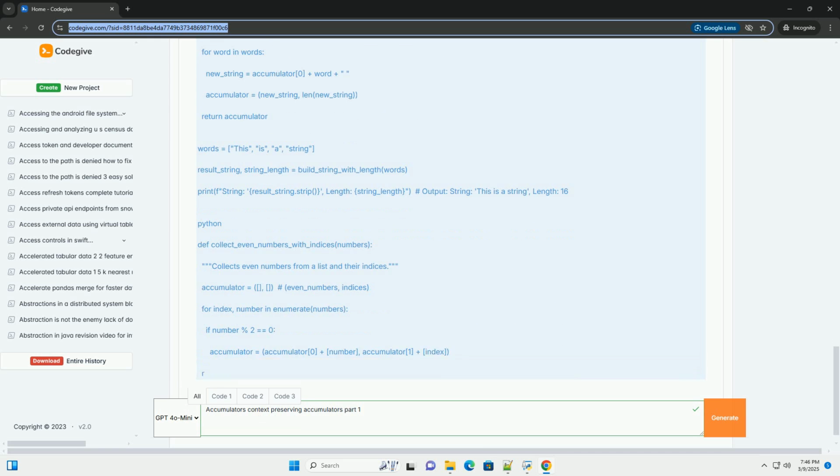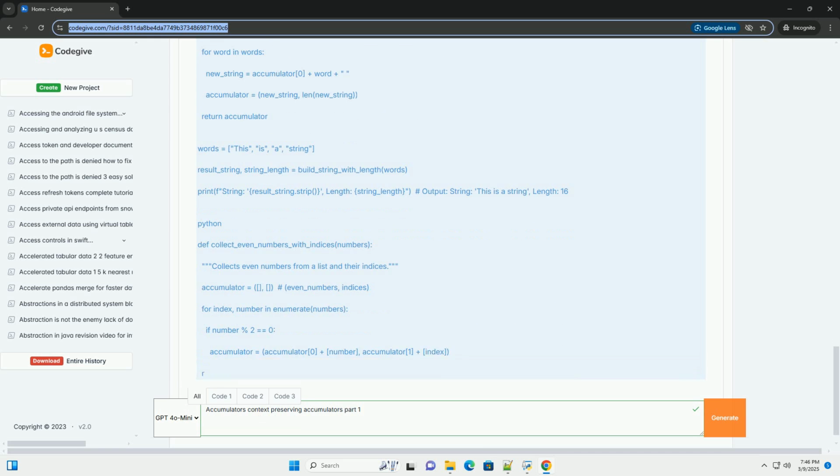Accumulators with basic context preservation. Now, let's introduce some context preservation. We'll start with simple examples to illustrate the idea. Example 4, summing with error tracking. Suppose we want to sum a list of numbers, but we also want to track how many invalid, non-numeric, values we encountered. We can use a tuple as our accumulator to hold both the sum and the error count.